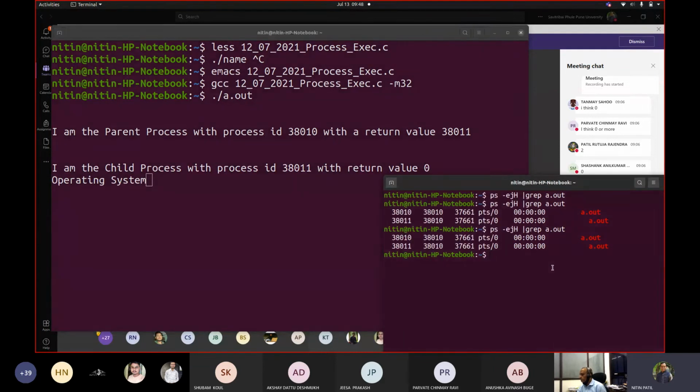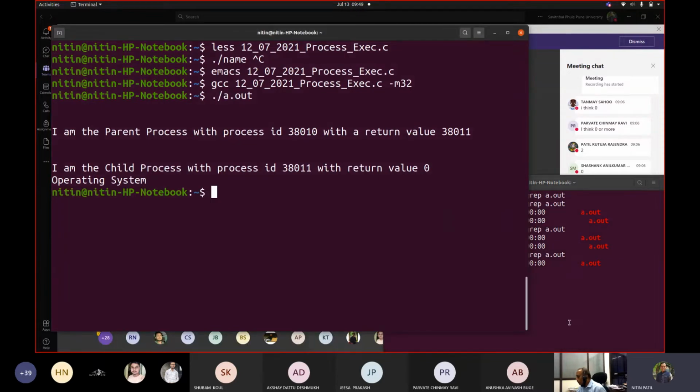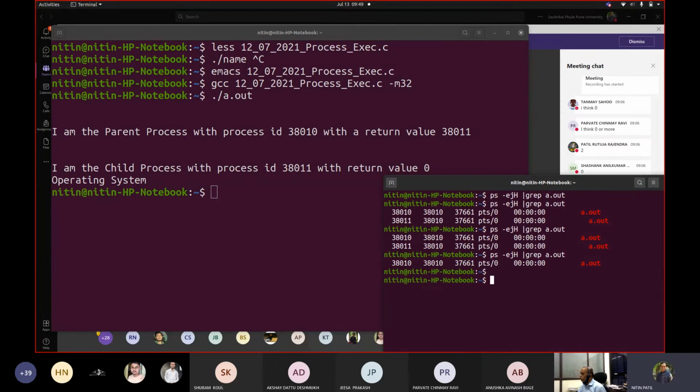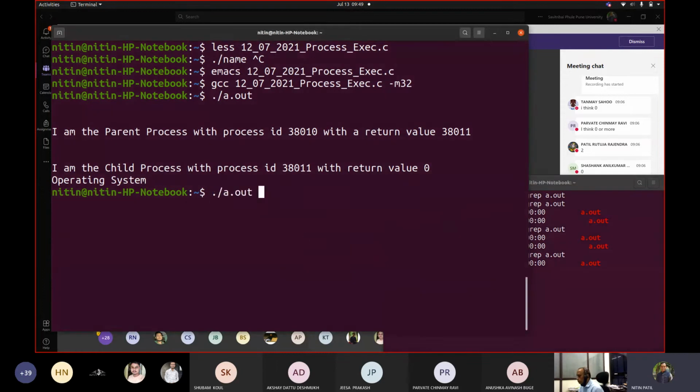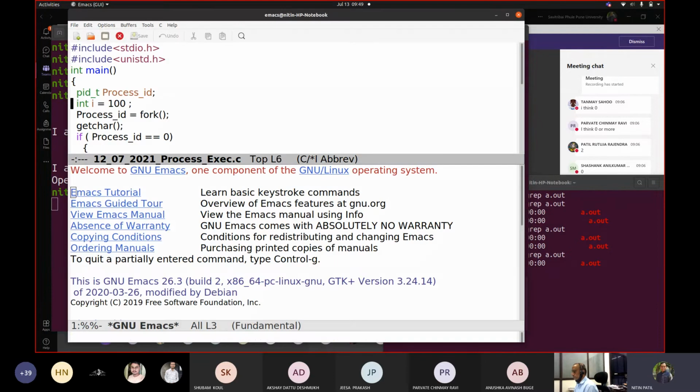Now you may see if I fire this command again. Now what happened? It displayed the string, but the program got terminated. The program got terminated. So if I add one more getchar there, probably I would be able to see that. So if I press enter again, now what happened was with my a.out, I could not see anything over there. So let me remove that getchar from here.